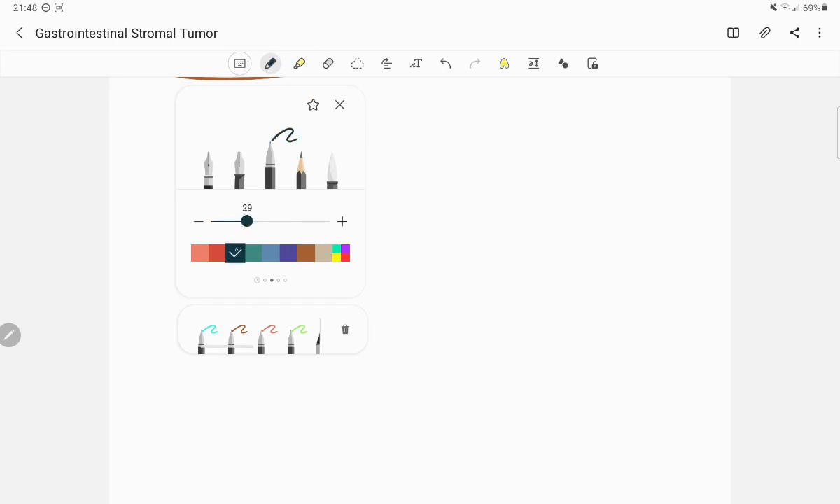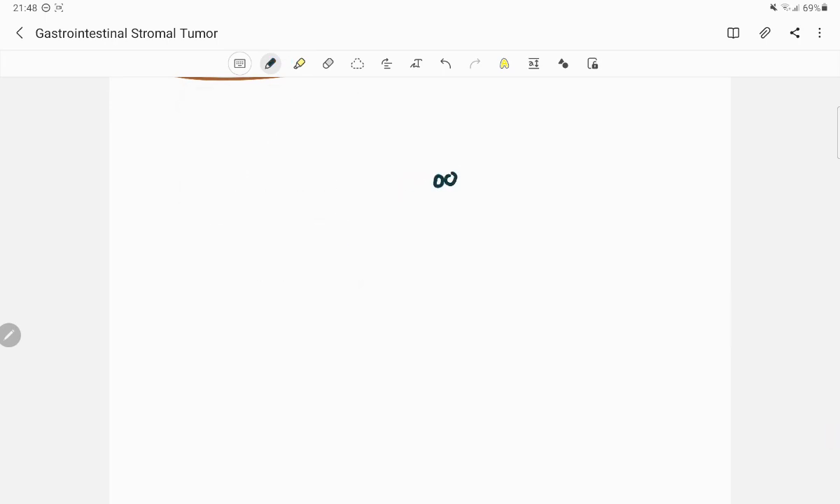This is all about the gastrointestinal stromal tumor, GIST.